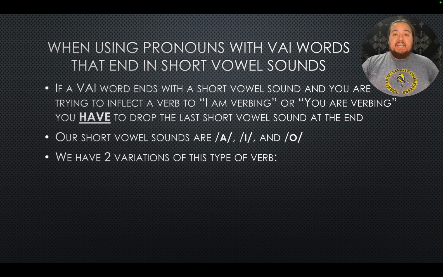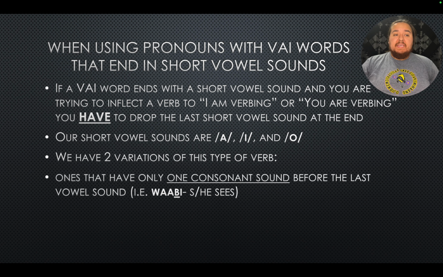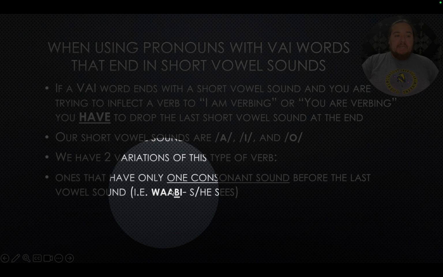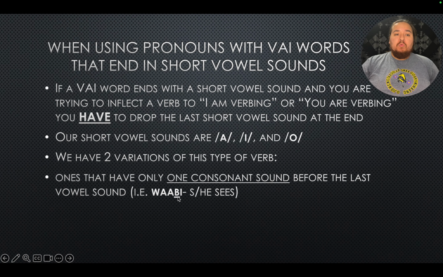We have two variations of this type of verb. Ones that have only one consonant sound before that vowel sound. Wabi is our example. It ends with a short I and it only has one consonant sound before it, that B sound. Wabi, she or he sees.